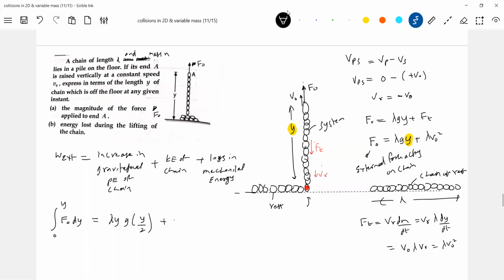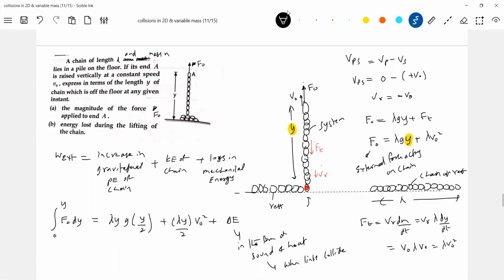Kinetic energy of the chain. What is the mass of the chain? Lambda y into V naught square by 2. This is what? Delta E. Substitute this, solve it, you'll get the expression for delta E. Where does this energy go? In the form of sound and heat. Why will sound come? When links collide.